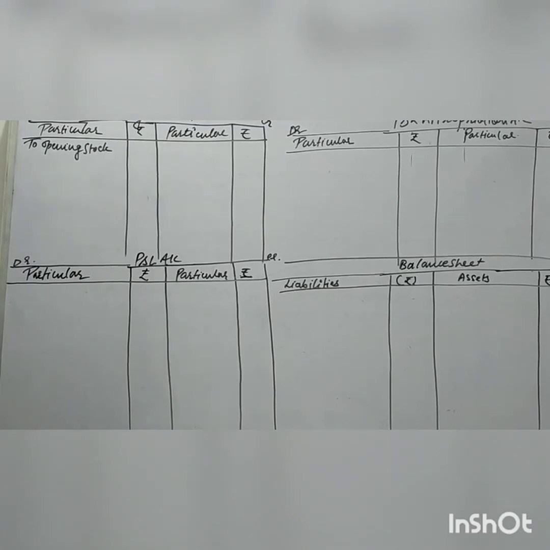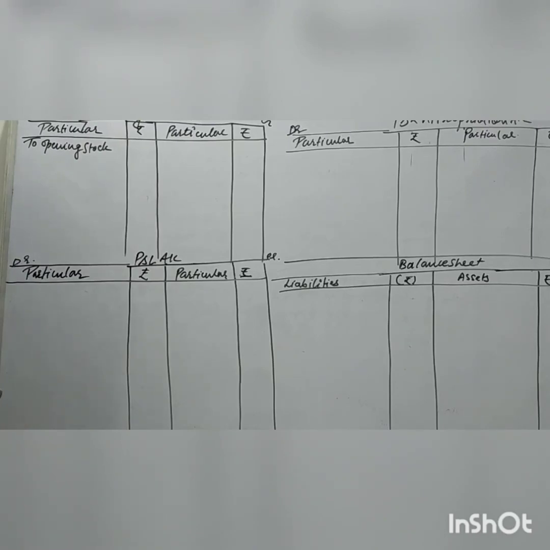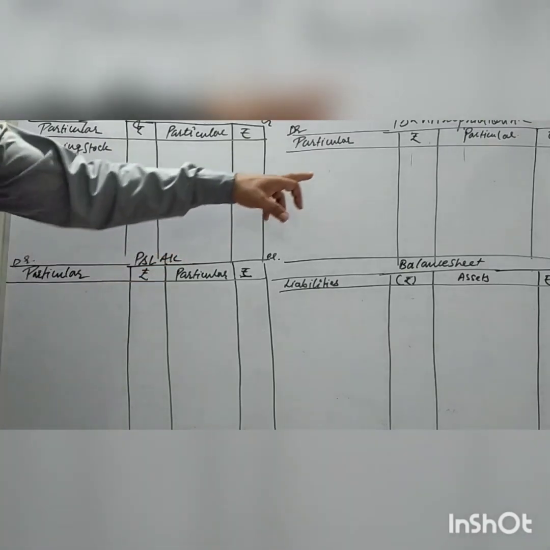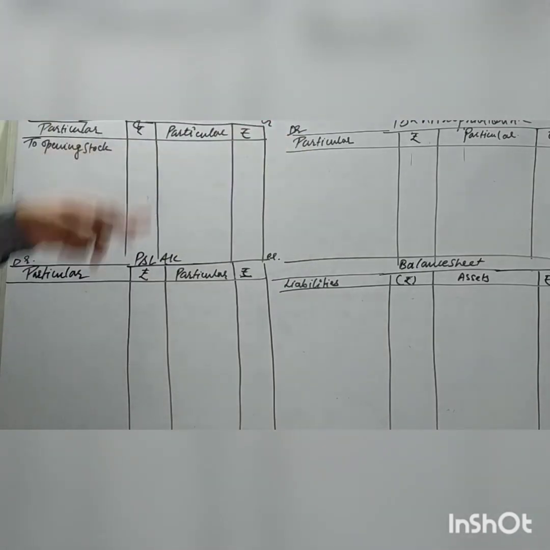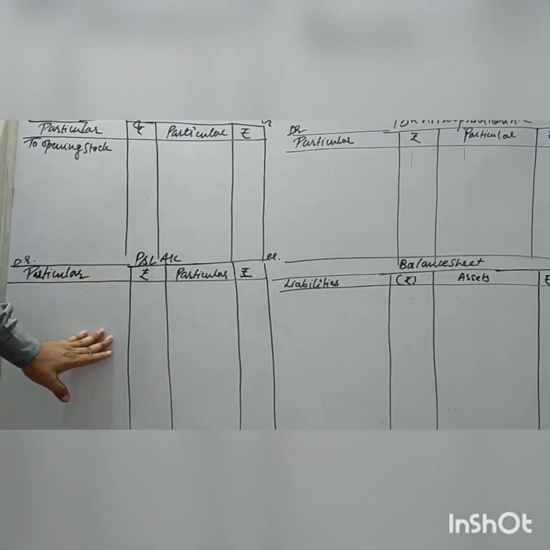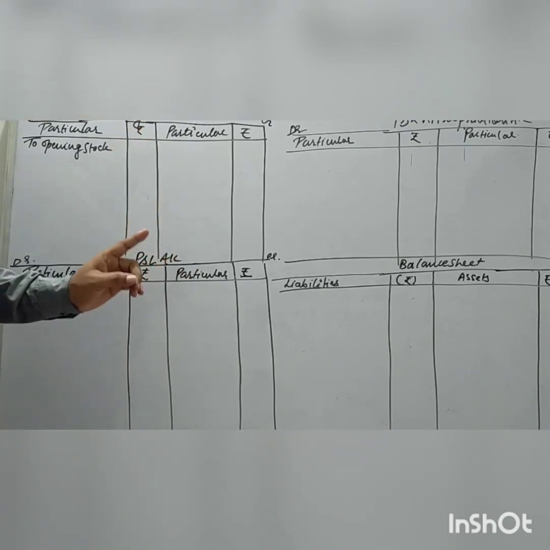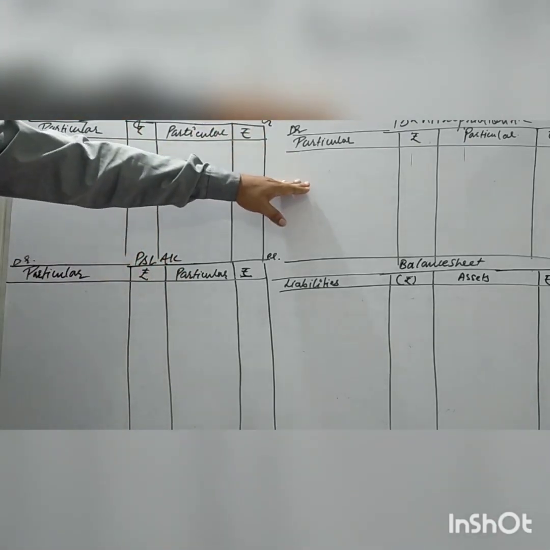Here we will first start from the adjustments, and after that we will go to the trial balance items. First adjustment, interest on capital 5% and 10% interest on drawing for 6 months. This adjustment is related to the P&L appropriation account, and I'll complete it after some time. First I'll take the trading account, then the P&L account.